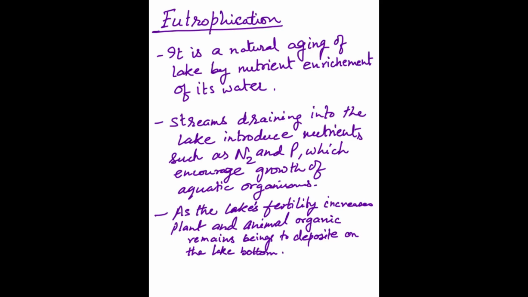Due to this nutrient enrichment, the lake's fertility increases, and the organic remains of plants and animals inside the lake get deposited at the lake bottom. Eutrophication is a serious problem.